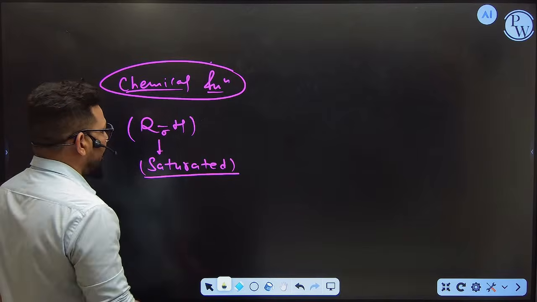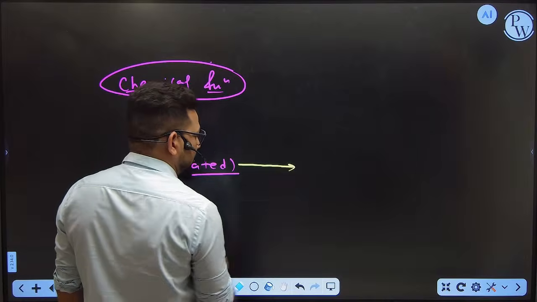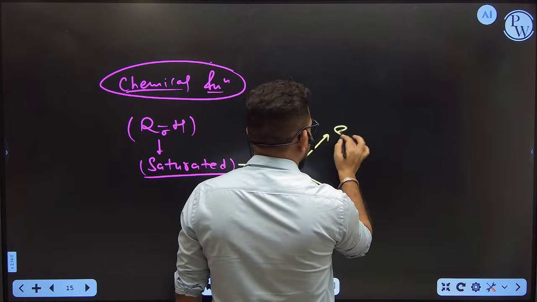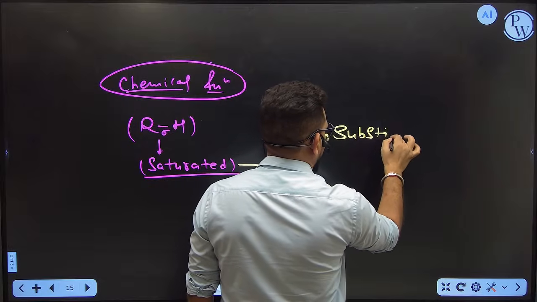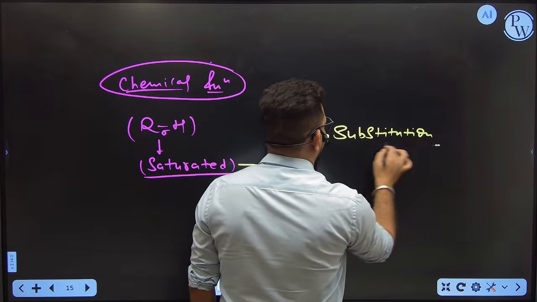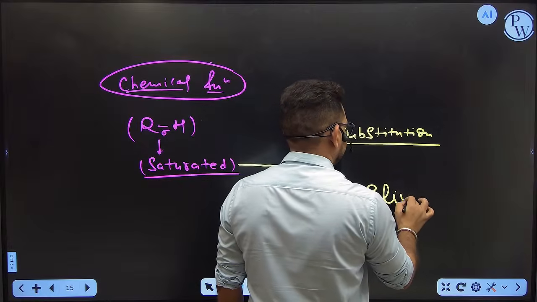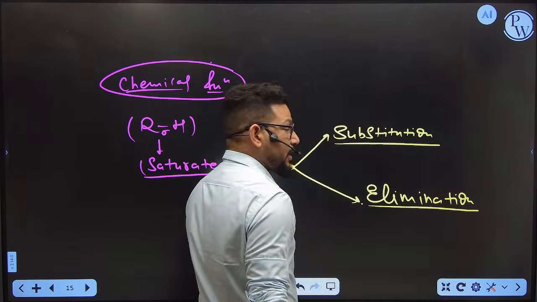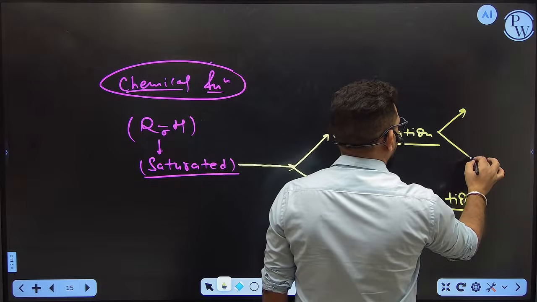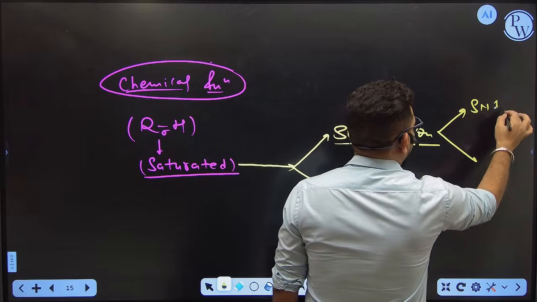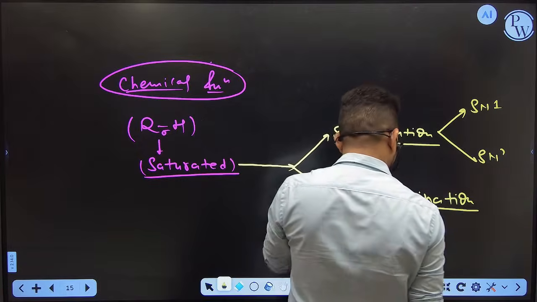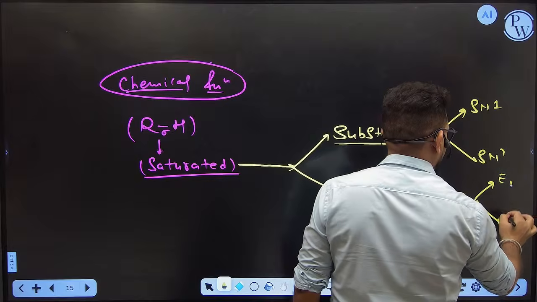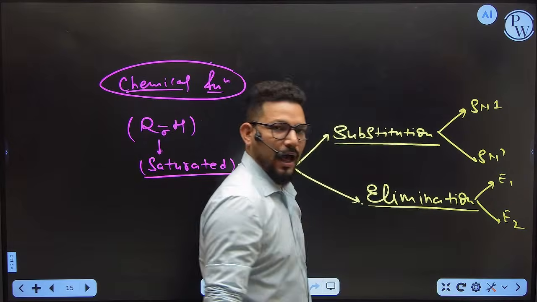So that's why all the saturated compounds are going to react in two ways. The first one is called substitution and the second one is called elimination. We are going to discuss substitution in two ways: one is called SN1 and SN2. And elimination can be defined in two ways: one is called E1 and E2. Are you getting my point?